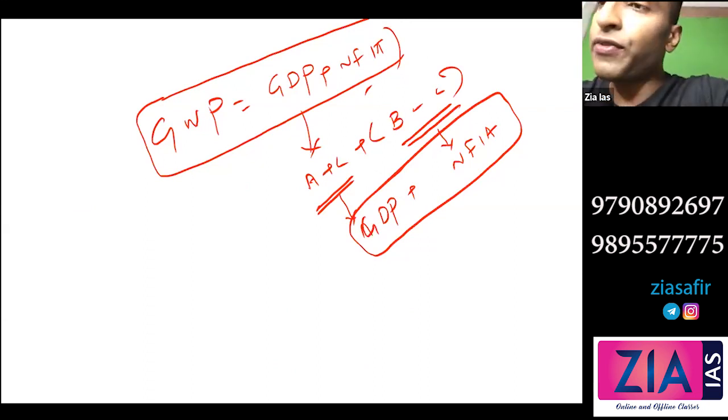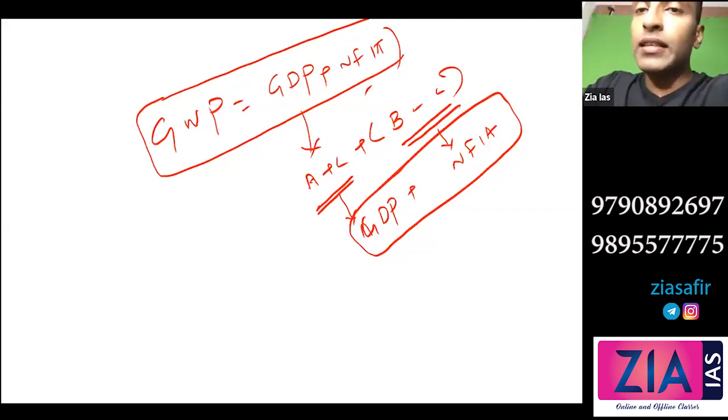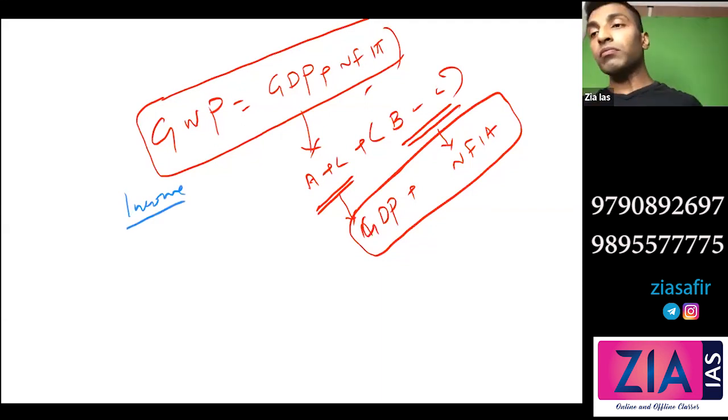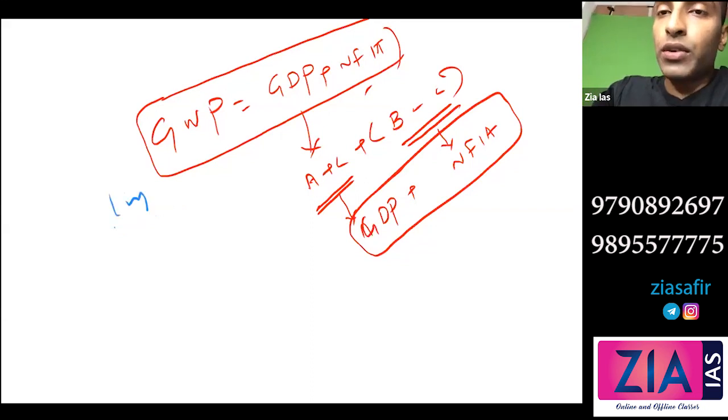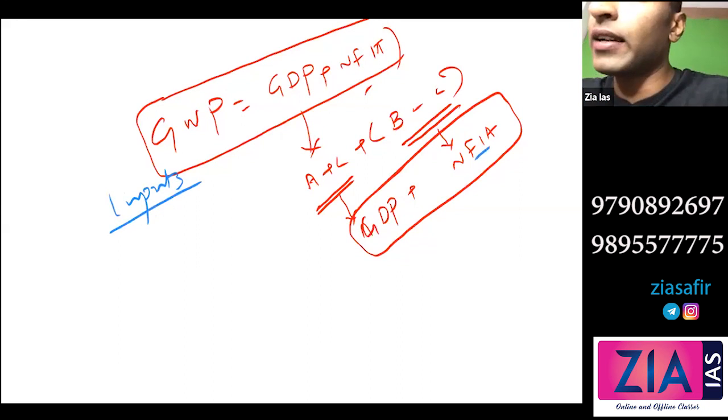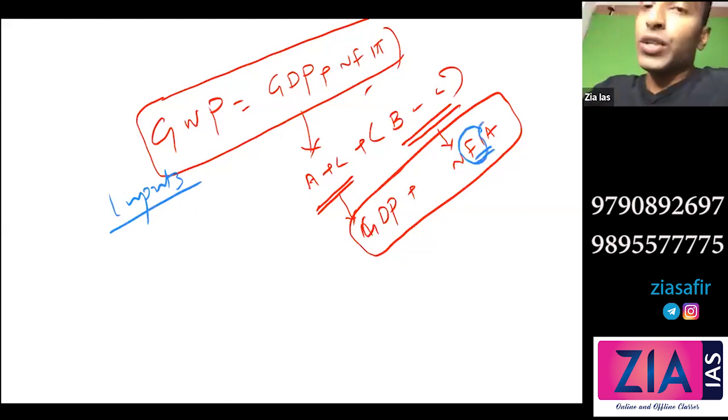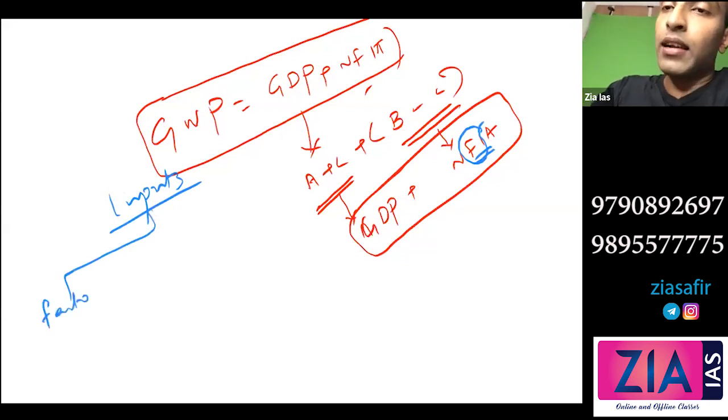Now, why do you call it factor income, net factor income from abroad? Why is it factor income? See, when we talk about inputs, first you understand this, there are two types of inputs. I'm basically deviating from here to explain this factor income. Why are we saying factor income? So there are two types of inputs. One is factor inputs, and the other is non-factor inputs.